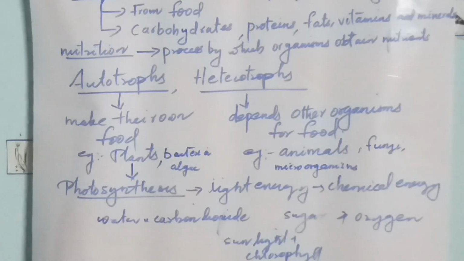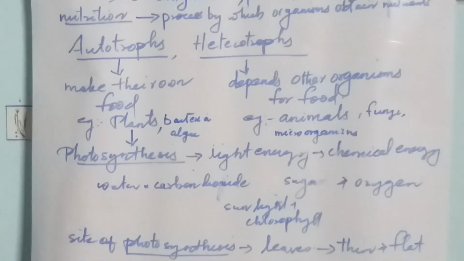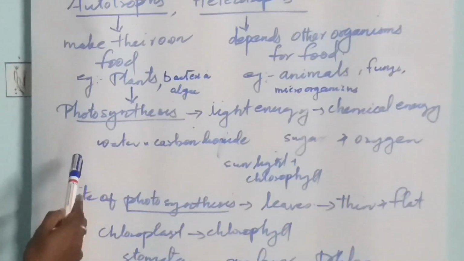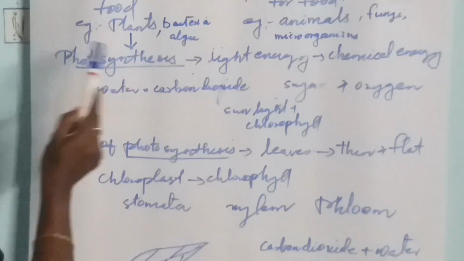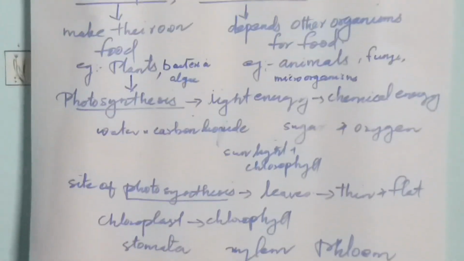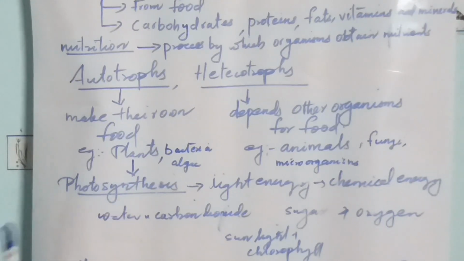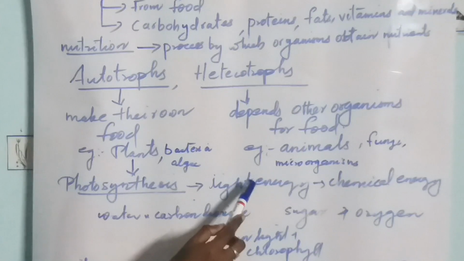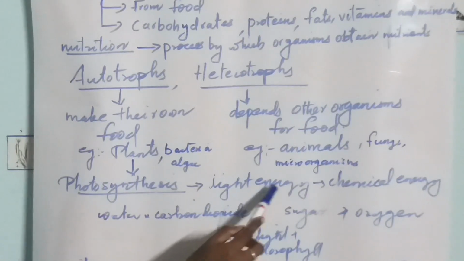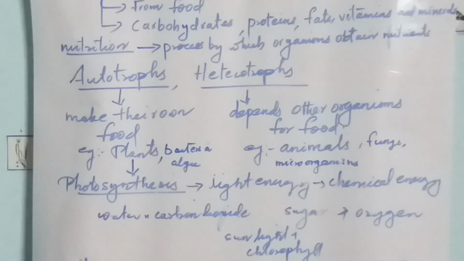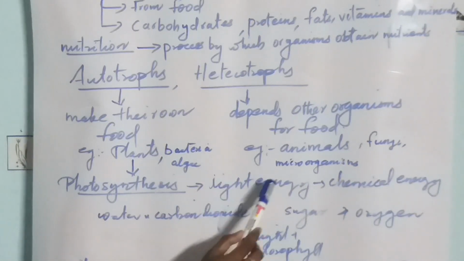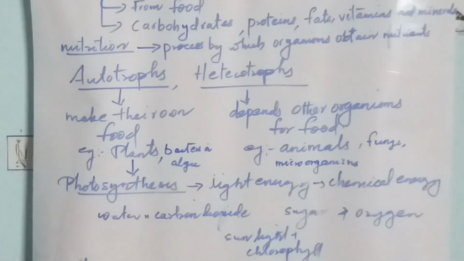Next, photosynthesis. All of you know plants make their own food in their leaves by the process of photosynthesis. During this process, light energy is converted into chemical energy.